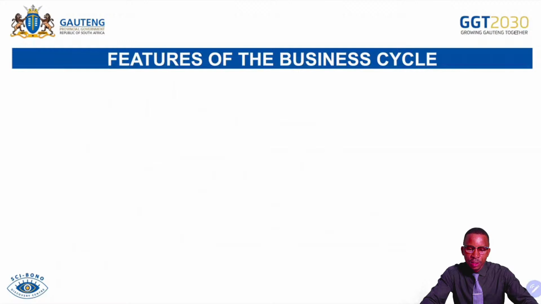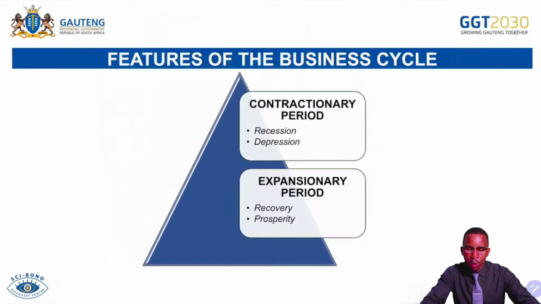And then features of the business cycle. How do we see the business cycle? Let's see, we have the contractionary period, or the contraction period, where in there we have recession and depression. Remember, on recession, we said it's a decline of economic activities for the period of 6 months or 2 consecutive quarters. And then depression is a long-term decline in economic activities, which is more severe than recession. It's worse than what happens in recession. Then on the expansion period, we have recovery and prosperity. Under recovery, we talk about the positive rebound of economic activities, while prosperity, we talk about successive growth of economic activities, where all factors of production have been utilized. So here we are explaining all phases of the business cycle.